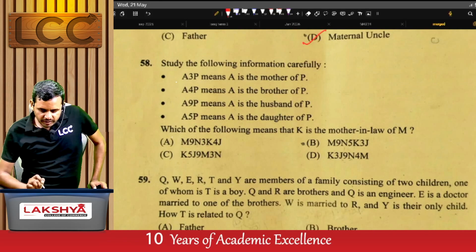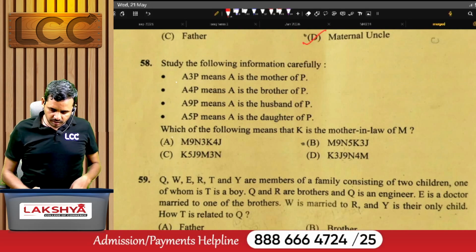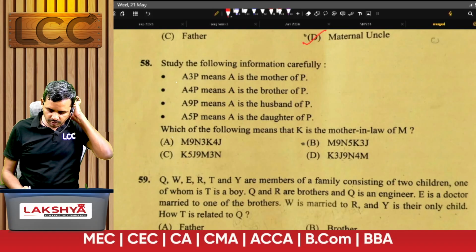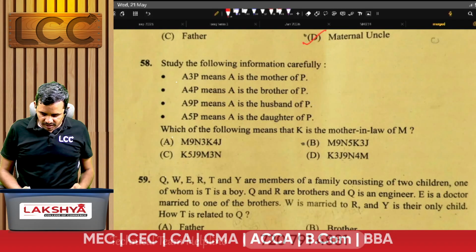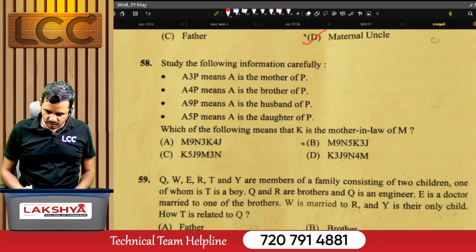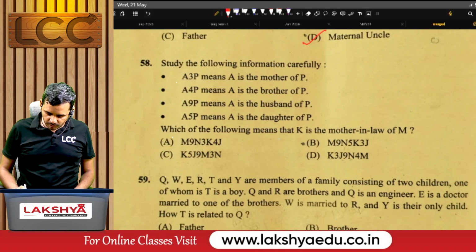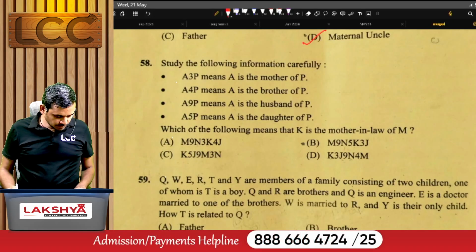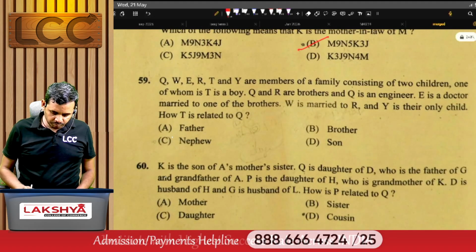Study the following information carefully. A3P means A is the mother of P. A4P means A is the brother of P. A9P means A is the husband of P. A5P means A is the daughter of P. Then which of the following means that K is the mother-in-law of M? See, the right answer is B.